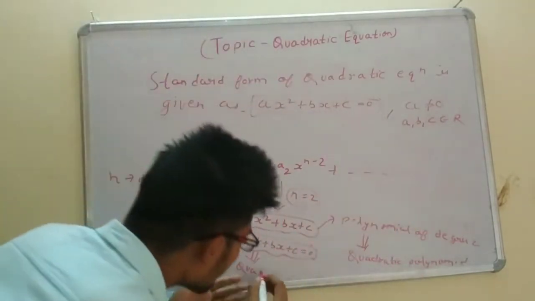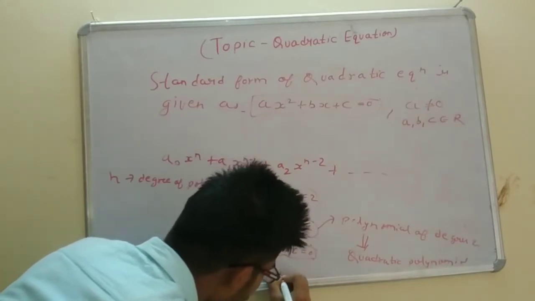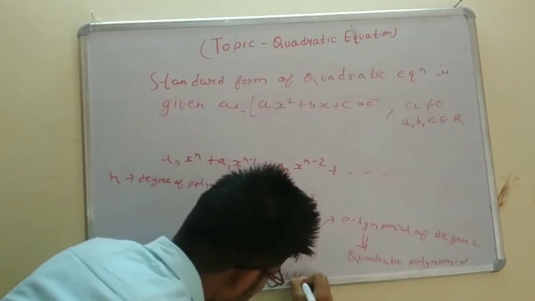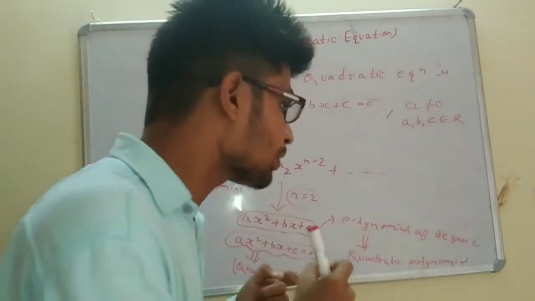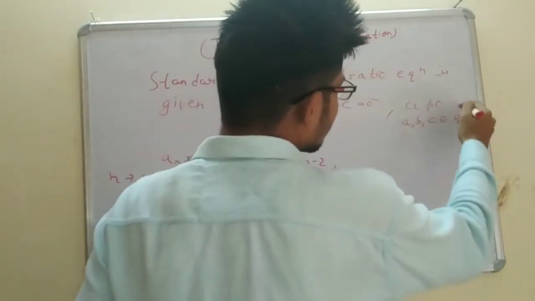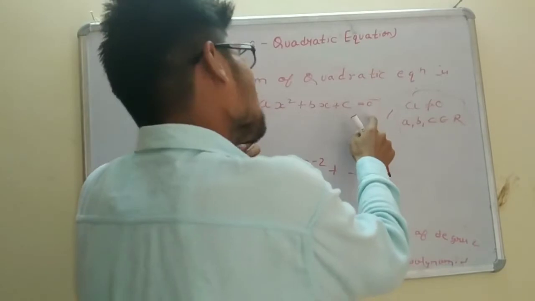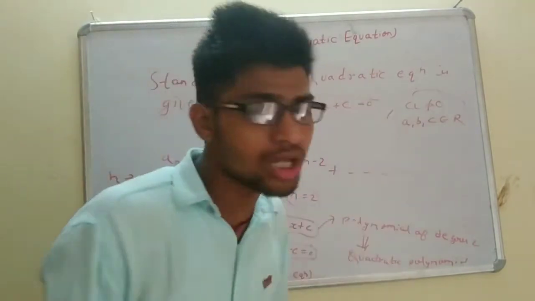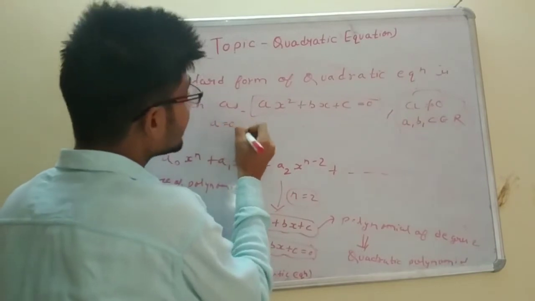So I hope you have got from where the quadratic equation has originated. So this is our quadratic equation. One more thing you have to note: if someone forgets to write this condition, then you will not be able to say that it is the standard form of quadratic equation, because suppose a becomes 0, so what will happen?